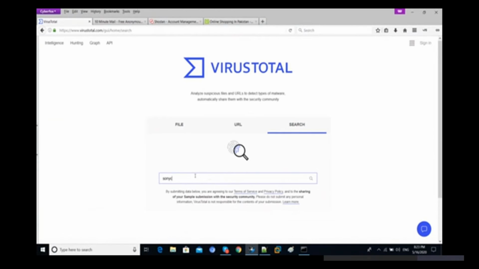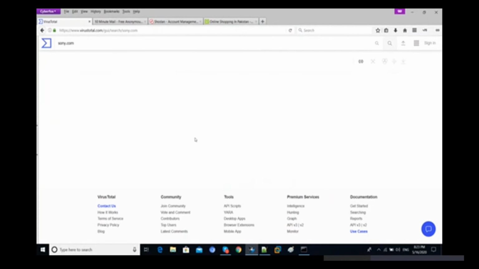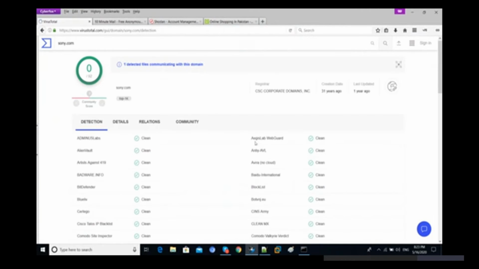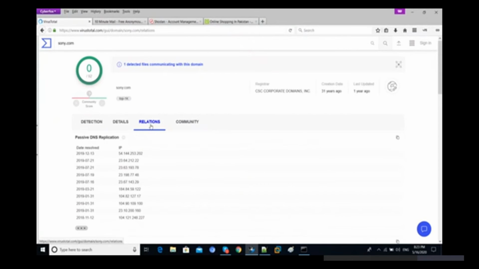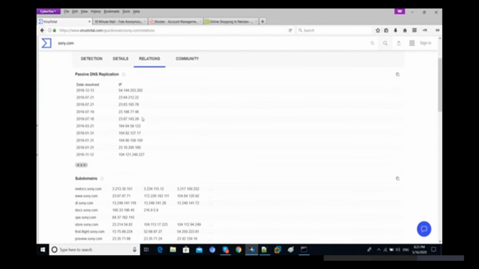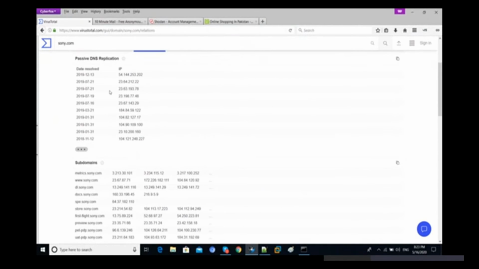Sony.com is there, right? Let's try to check out. This time we'll get some relation there. Yeah, relation is there. So now you can see we are getting some IP address there. So passive DNS informations, we are getting some IP address there, and then we have lots of subdomains.